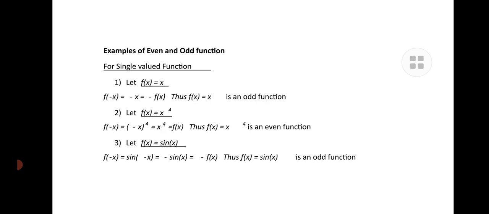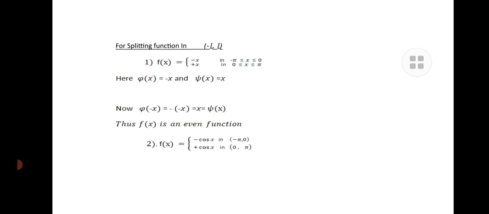Thus f of x equal to x is called an odd function. In the same manner, an example for the even function is f of x equal to x to the power of 4; whatever the value of x, it will be even. Similarly, for the trigonometric function, f of x equal to sin x is an example for the odd function.